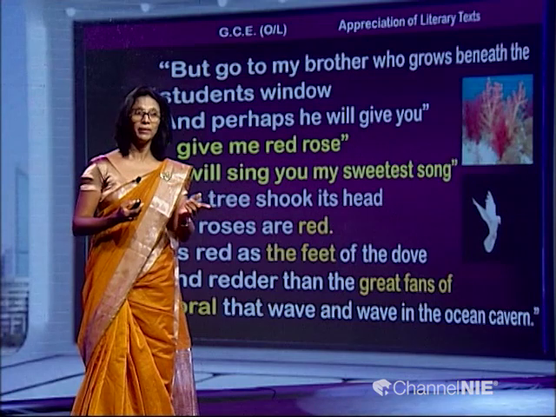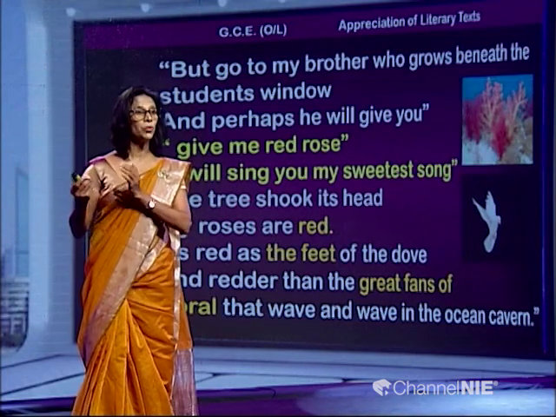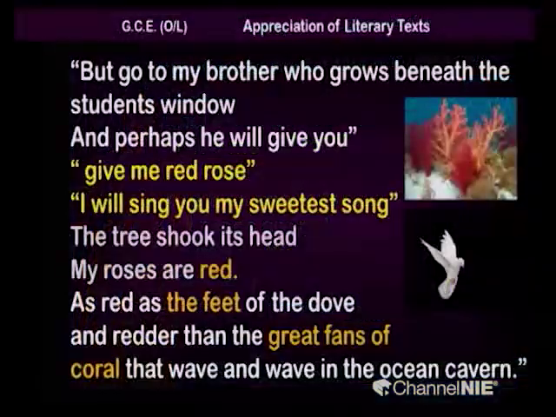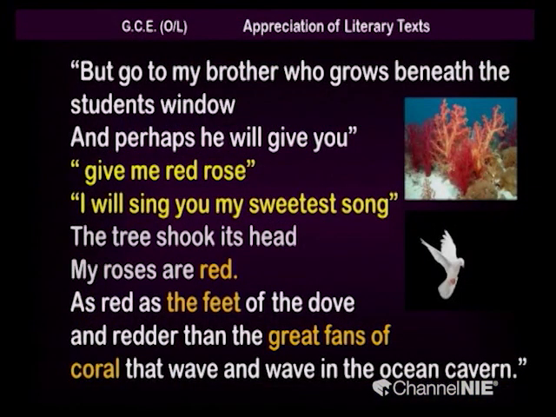"But go to my brother who grows beneath the student's window." So, at the same time as saying that it can't give a red rose, it suggests, go and ask my brother, and that rose plant grows under the window of the student's room, right. So, then perhaps he will give you, giving us a little hope, perhaps he will give you. "Give me a red rose, I will sing you my sweetest song." Again that bird is going to make the same request.